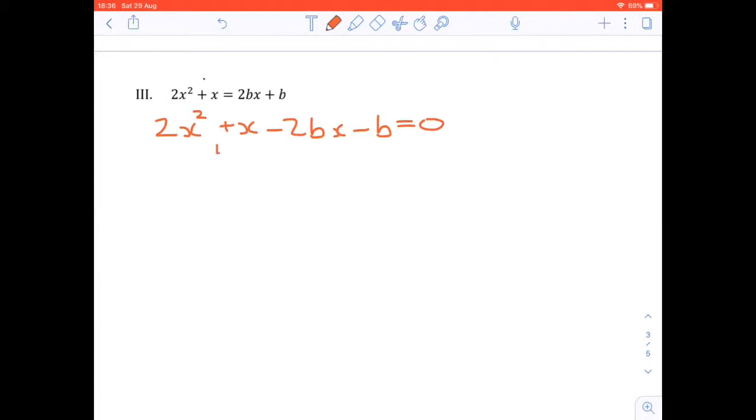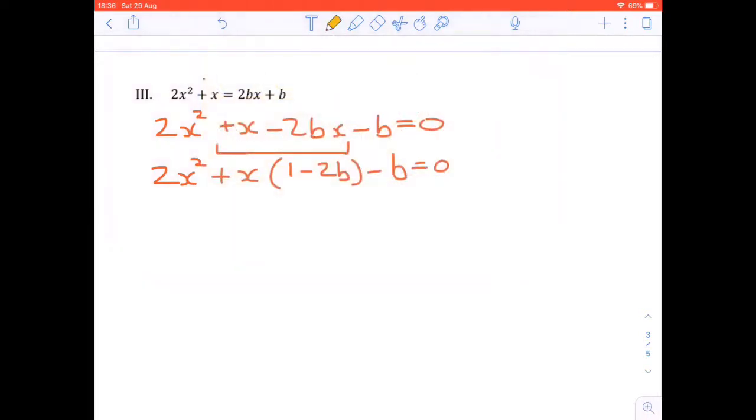But now we first have to do something here so we can isolate the coefficient of x. So we can factorize, and the common factor in x and negative 2bx is x. So we can take out the x, and we're left with 2x squared plus (1 minus 2b)x minus b equals 0.